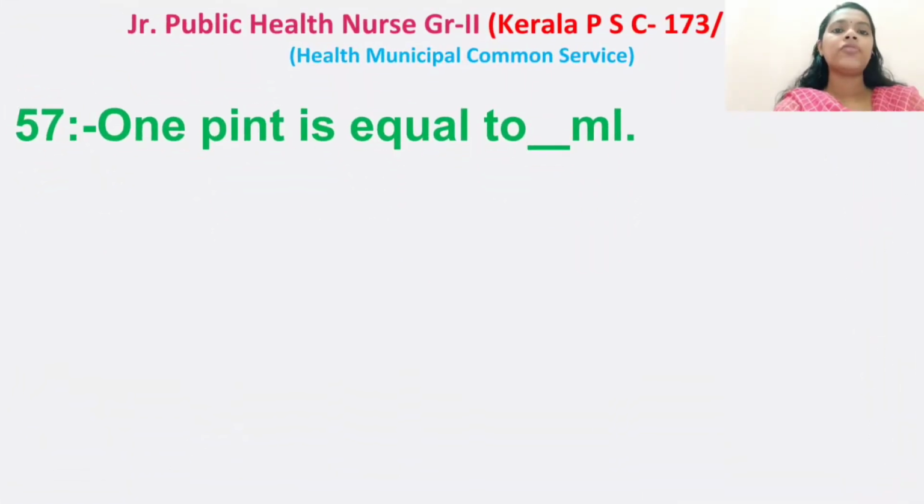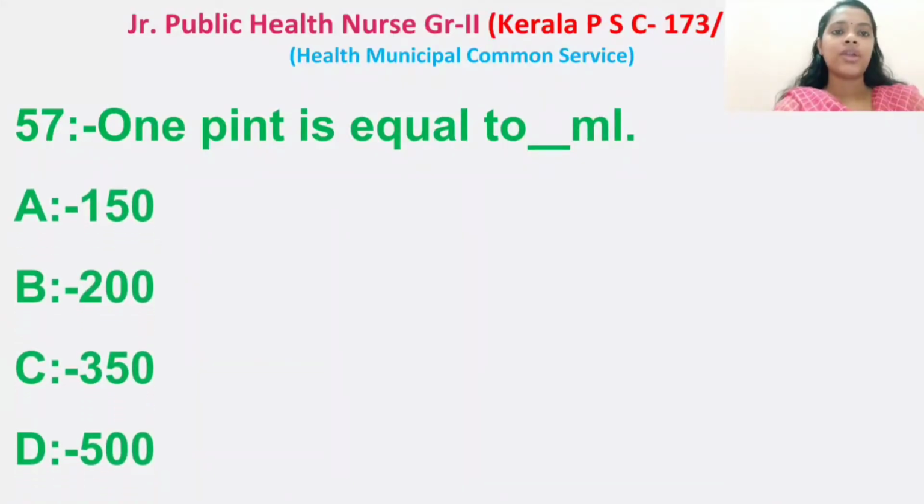Then question number 57. 1 pint is equal to dash ml. Options: 150, 200, 350, 500. Right answer is 500. 1 pint is equal to 500 ml.